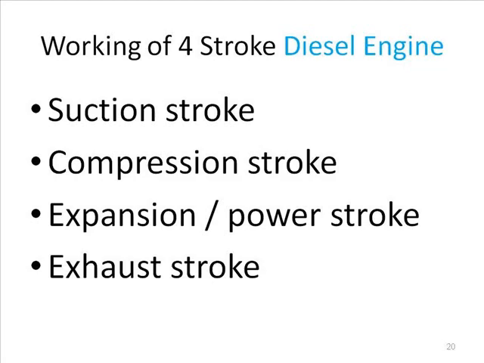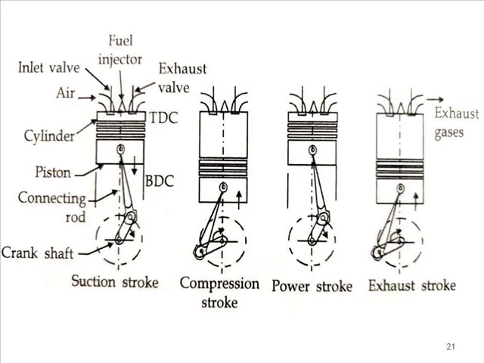So let us discuss the working part. Friends, now we have to discuss the working of the 4-stroke diesel engine. You can see from left to right: suction stroke, compression stroke, power stroke and exhaust stroke.